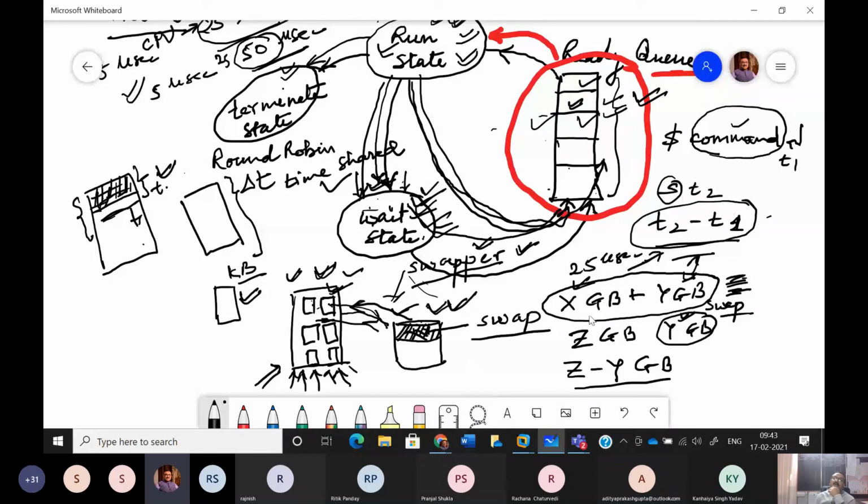एक चीज और है, this Y GB space which you have marked as swap area on the hard disk, in what way is it different than the remaining space z minus y. See, when we are storing any file, the file is not stored in a contiguous manner on the hard disk. The file is actually broken into a number of pieces, and then these pieces are stored on the hard disk. Why? Because you can take a simple example, ki we may be having a bucket where we have to put some stones. If the size of stones is very large, then obviously very less volume you can accommodate in that bucket, and large air gaps will be there.